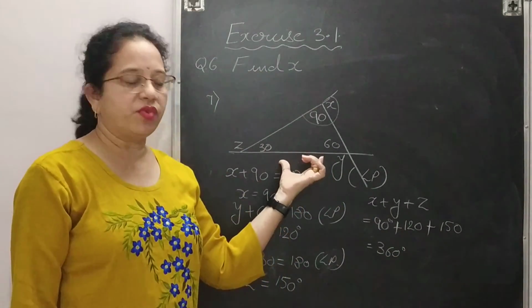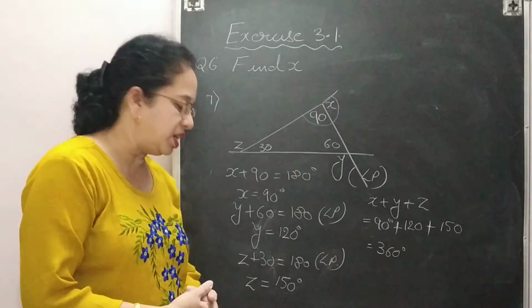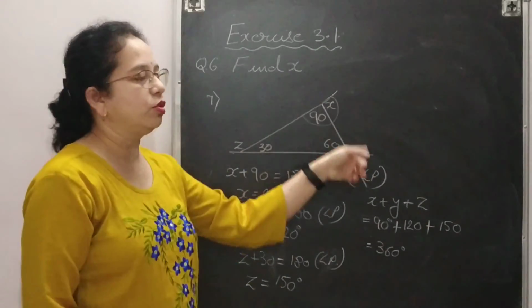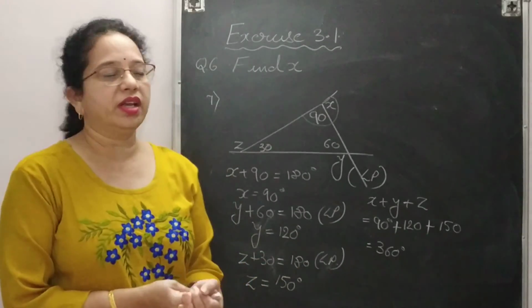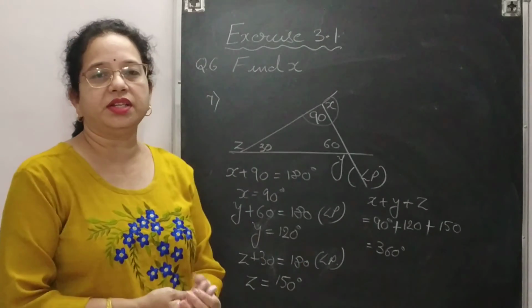Here the figure is given for a triangle. Next one is given for a quadrilateral. For the quadrilateral also you do the same thing. There also you will get 360 degree. So we can say that the sum of all the exterior angles is always 360 degree.